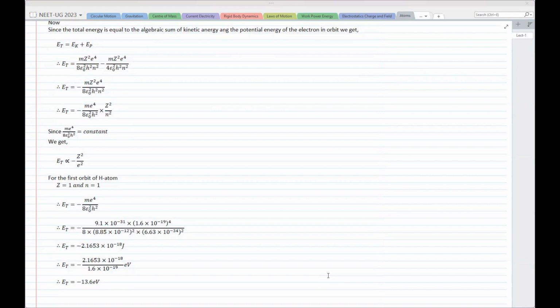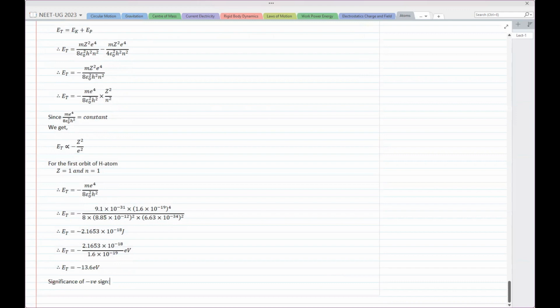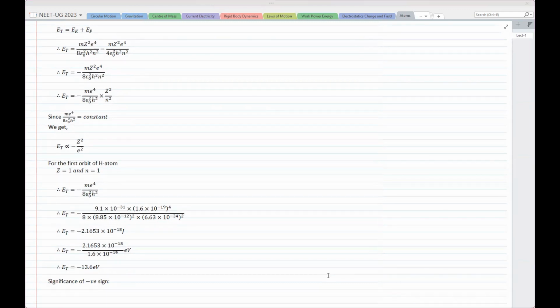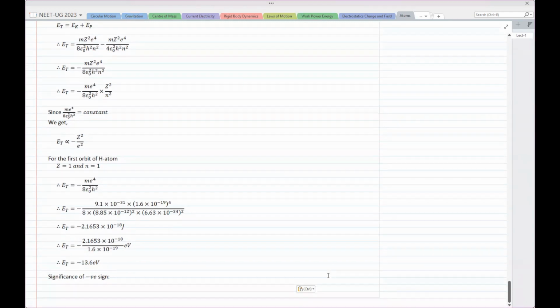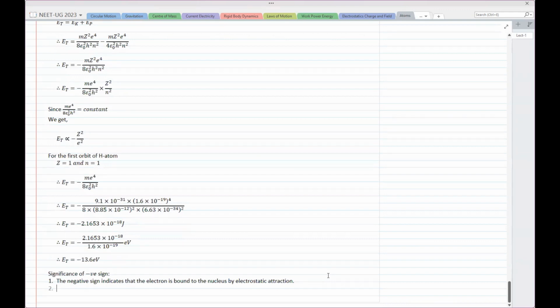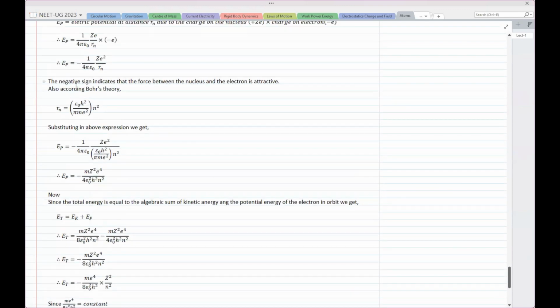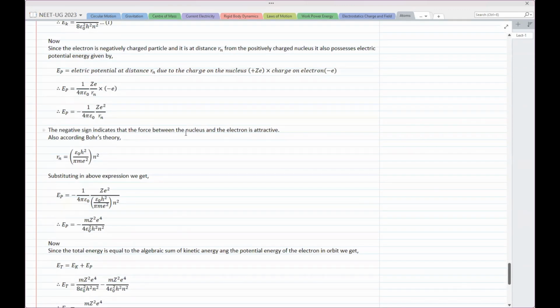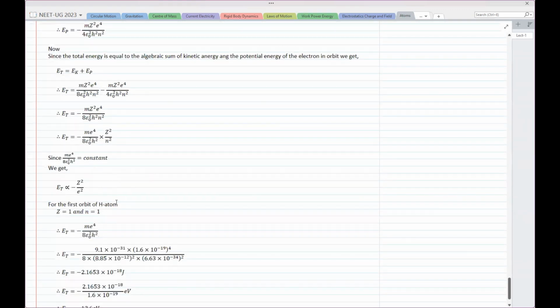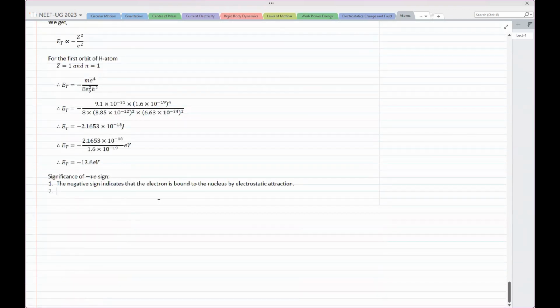Now, what is the significance of the negative sign here? The negative sign indicates that the electron is bound to the nucleus by electrostatic attraction. Remember this. The negative sign on the potential energy indicates that the force between the nucleus and electron is attractive, while here it indicates that the electron is bound to the nucleus. We used exactly the same logic earlier, remember? In a satellite, an orbiting satellite.